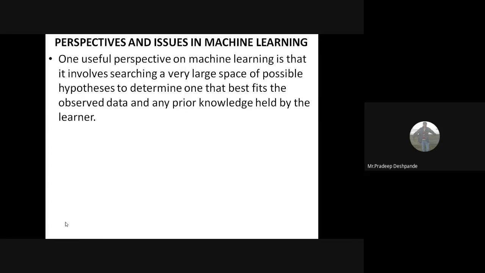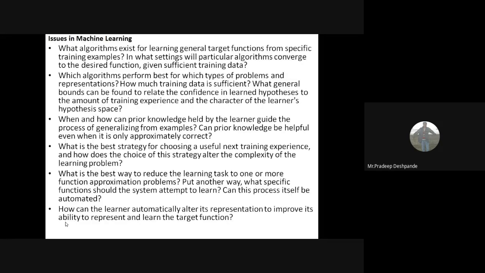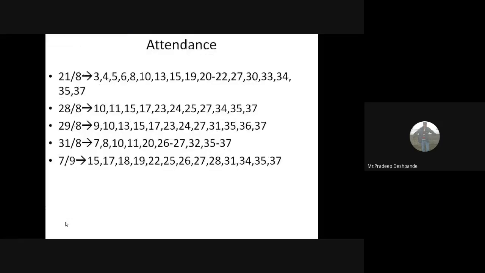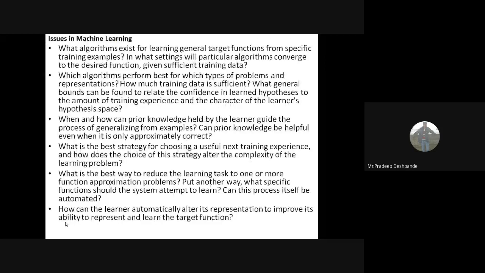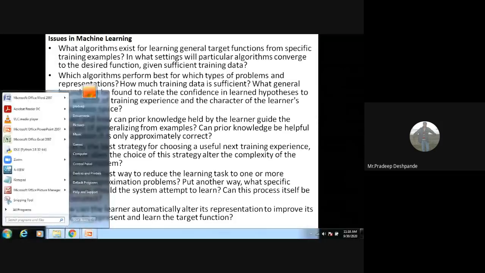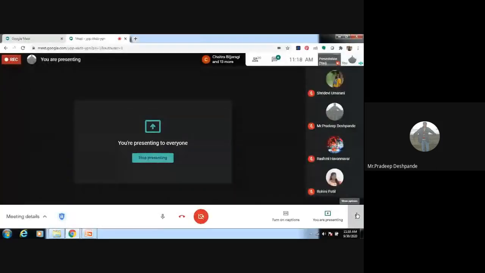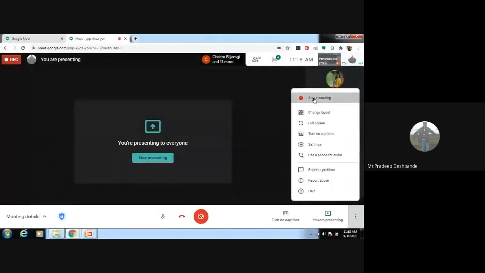Perspectives and issues in machine learning, we will see in the next class: what are the issues and perspectives in machine learning? Fine. Tomorrow we will have this class again, maybe at the same time or a different time. Half an hour before, I will let you know.